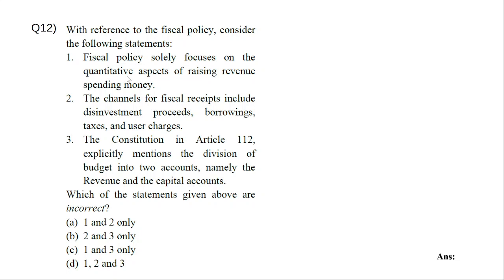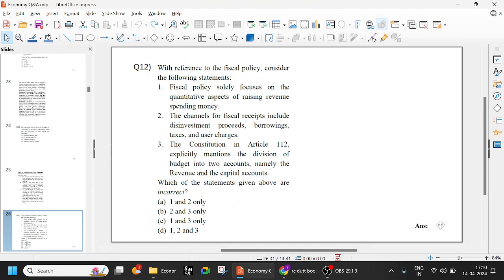Fiscal policy solely focuses on the quantitative? No, it focuses on both qualitative and quantitative. This is right. For fiscal receipts, we're talking about disinvestment proceeds. By selling these investments, we are getting money. For borrowings, if you borrow money from the World Bank or IMF, that is a receipt, right? We are receiving money. All the taxes are generating money, so the government is receiving, and user charges, any kind of toll tax and all these things. Fine. So which of the statements given are incorrect? 1 and 3 are incorrect, right? So it would be option C. Option C is the answer.